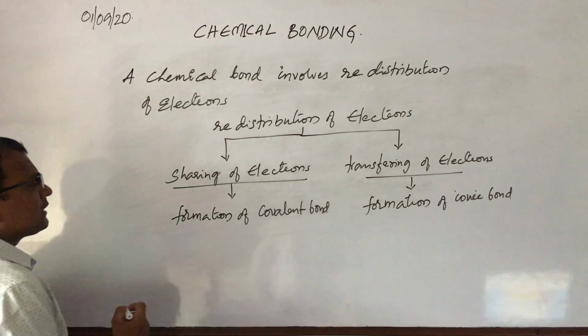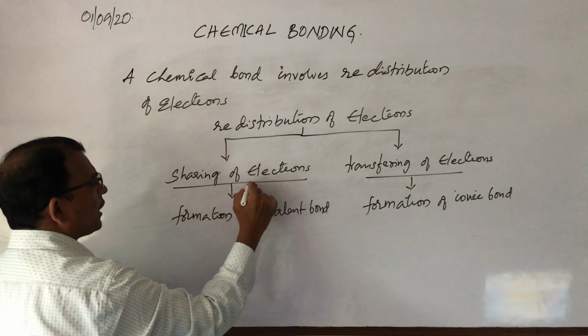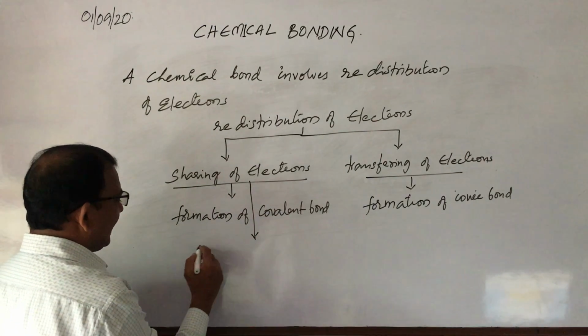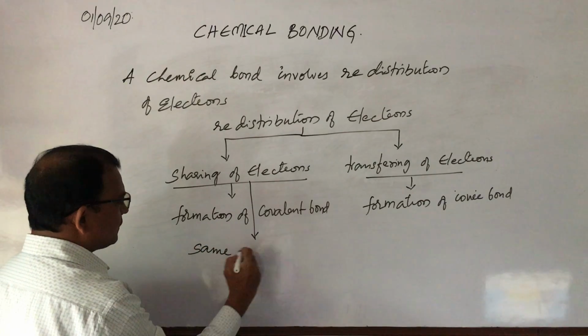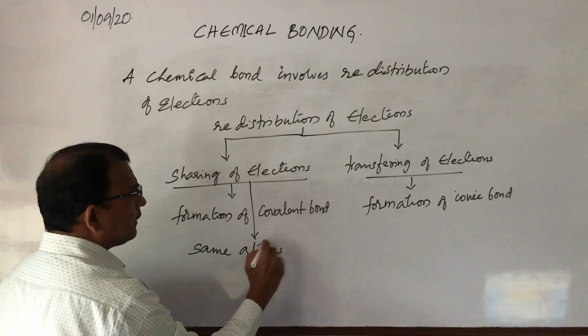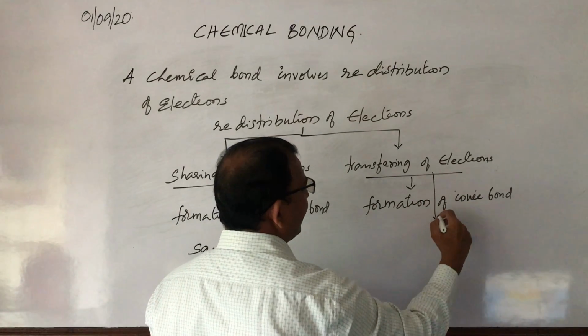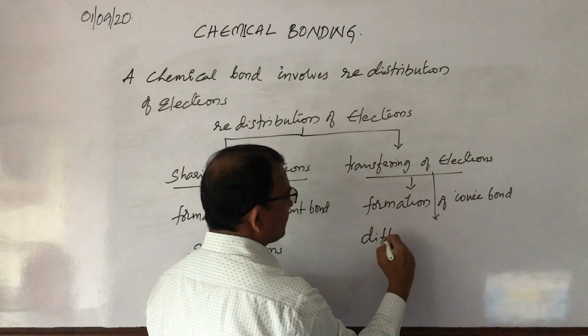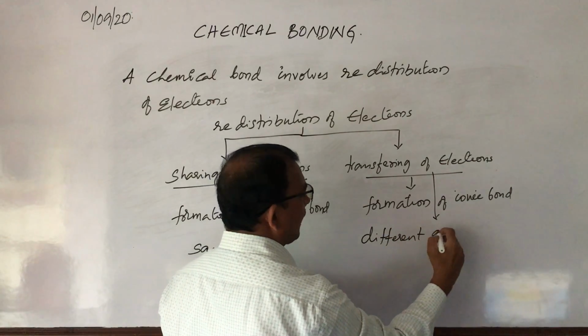Right. And this formation of covalent bond, or sharing of electrons, takes place between same atoms. And transferring of electrons takes place between different atoms.